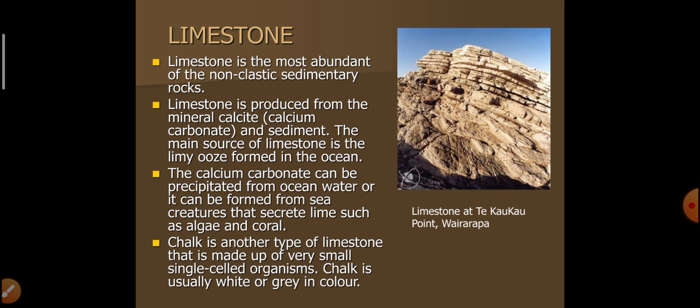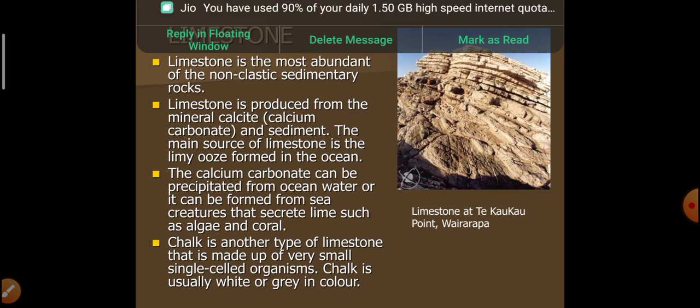Limestone is produced from the mineral calcium carbonate and sediments. The main source of limestone is the limy ooze formed in the ocean. The calcium carbonate can be precipitated from the ocean water or it can be formed from sea creatures that secrete lime, such as algae and coral.